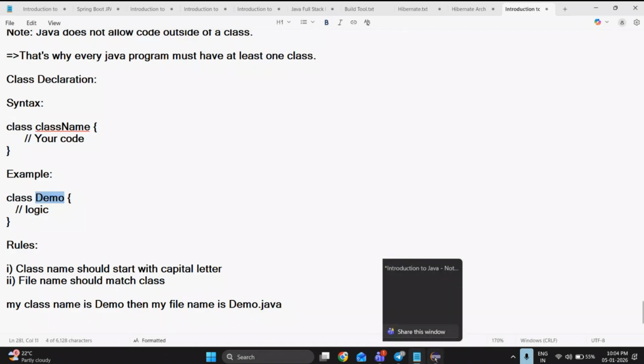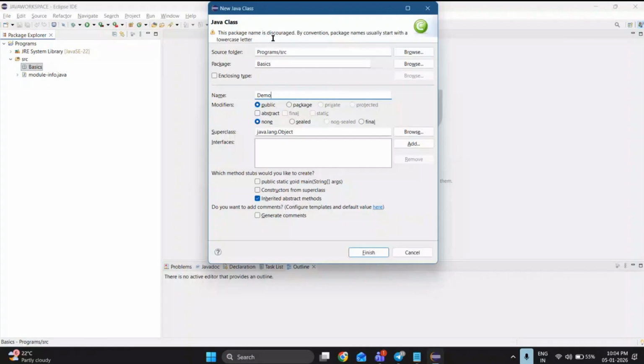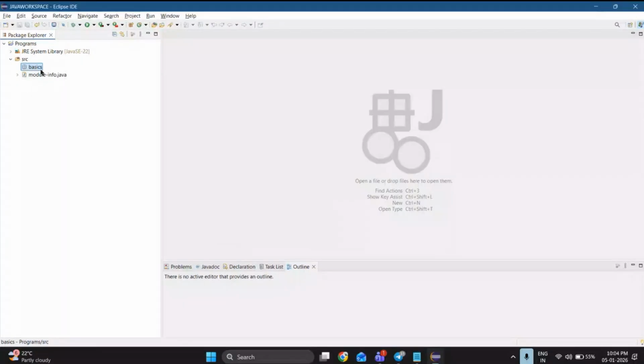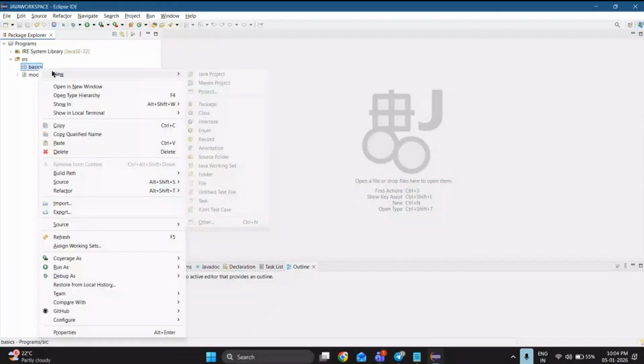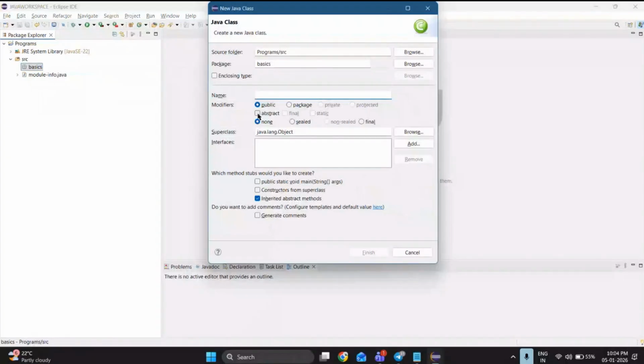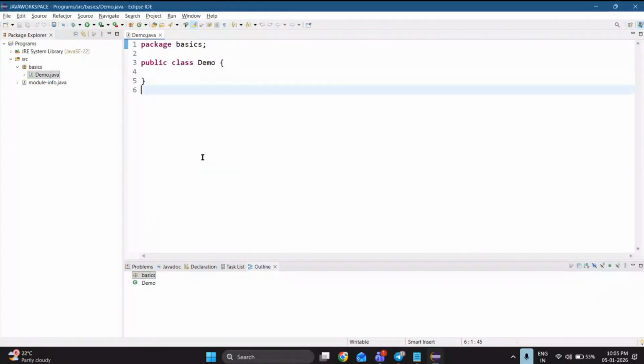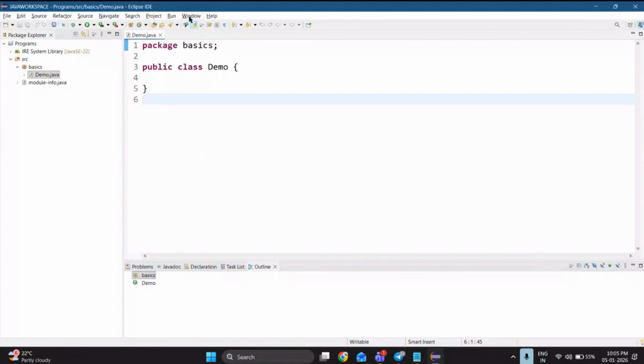It shows a warning: the package name is discouraged. Package names usually start with a lowercase letter. Sorry, I forgot. It is showing this warning because your package name started with a capital letter. It should start with a small letter. So let me use a small letter for basics and then continue with demo. Okay, fine, demo, no warnings, nothing. So let me click on finish. Whenever you click on finish, you are going to see this. So wait a second, guys.